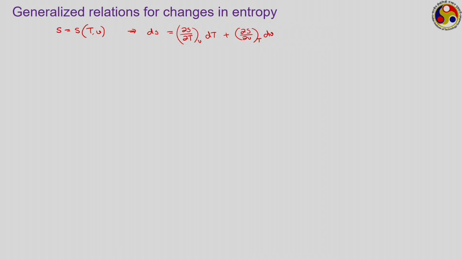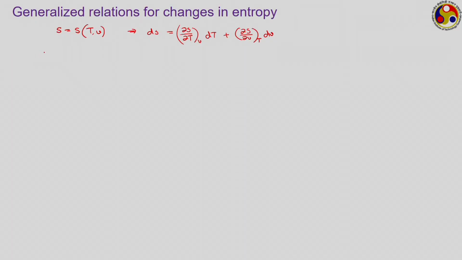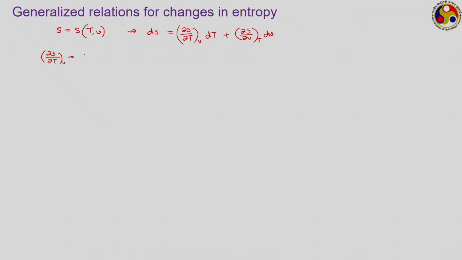One of the relations that we have developed while developing the expression for dU. Remember, there I told you to keep this quantity separate. There also we encountered this quantity ∂S/∂T at constant V. What was the expression for this? I asked you to remember this one, to keep it separately, because we have to make use of that in future. So, it was in the form Cv upon T, whereas